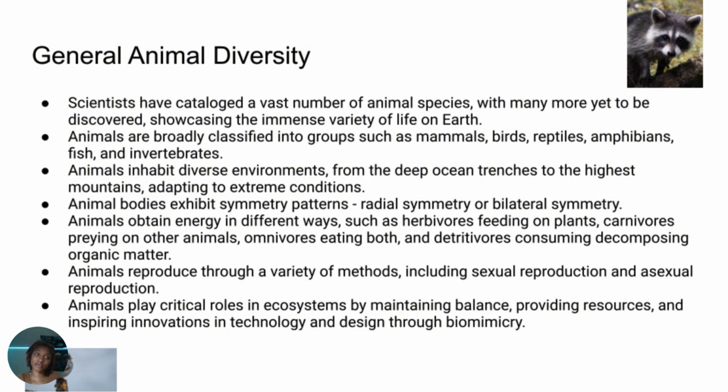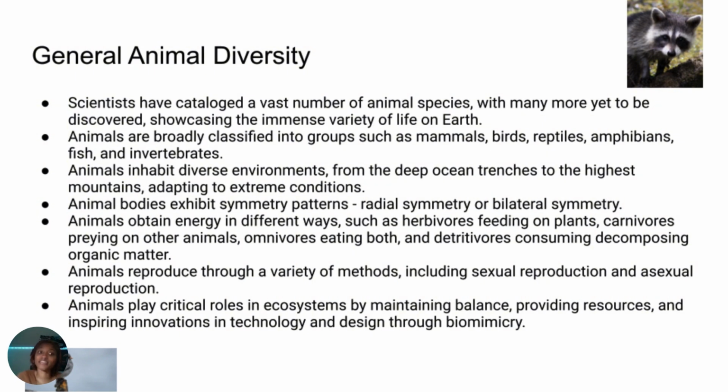Hi, today I'm going to be talking about general animal diversity and simple organisms. First, with general animal diversity, scientists have cataloged a vast number of animal species, with many more yet to be discovered, showing the immense variety of life on Earth. And animals are broadly classified into groups such as mammals, birds, reptiles, amphibians, fish, and invertebrates.